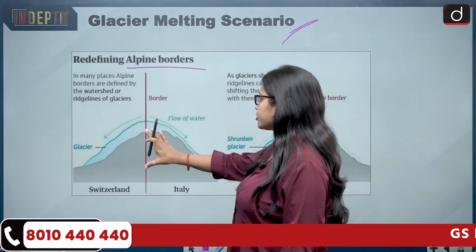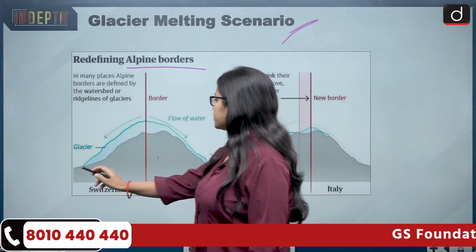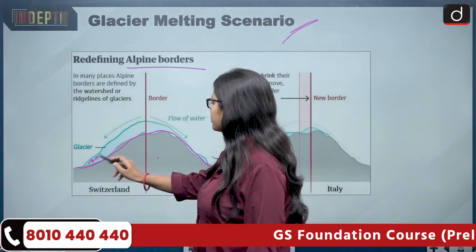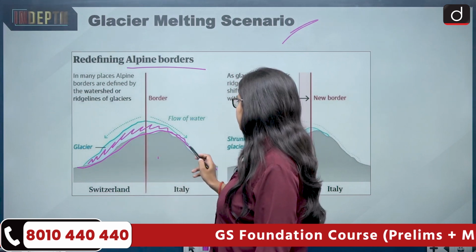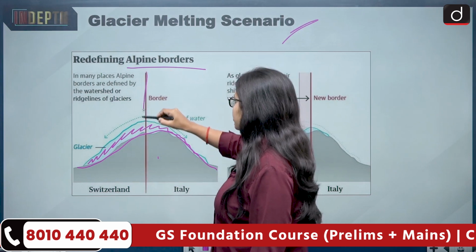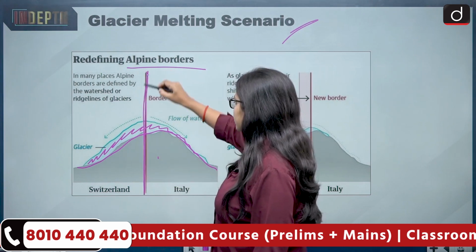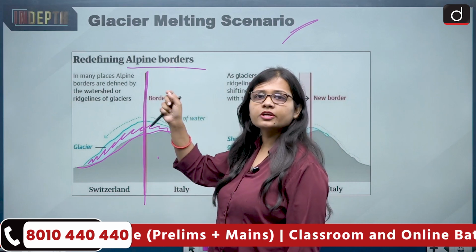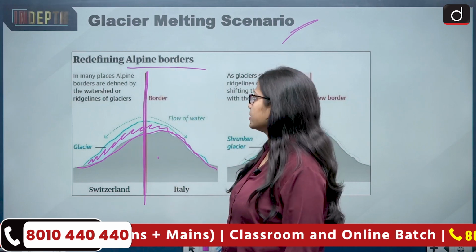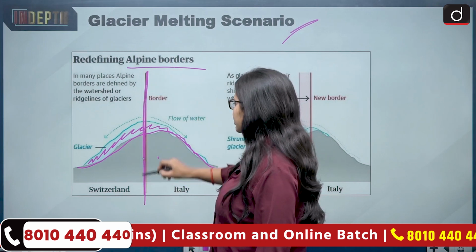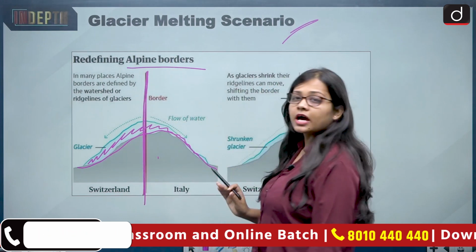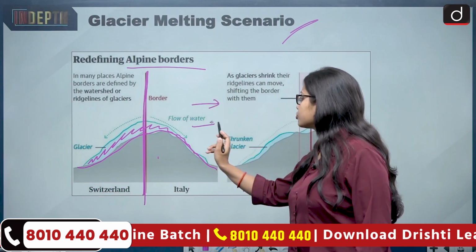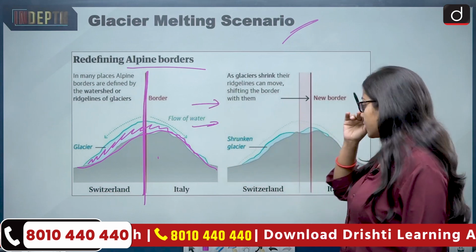Now look at this. This is the first scenario. This is a mountain and this is a glacier on the mountain. This is the glacier and this is the ridgeline. The ridgeline divides the glacier, at the topmost position of the glacier. After melting of the glacier takes place, the scenario has changed to this.